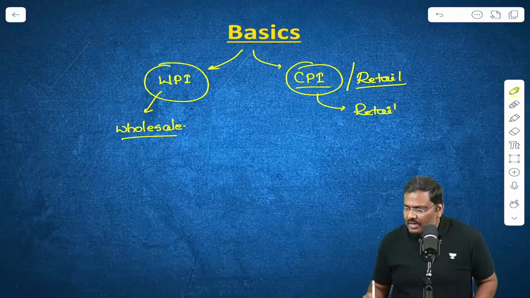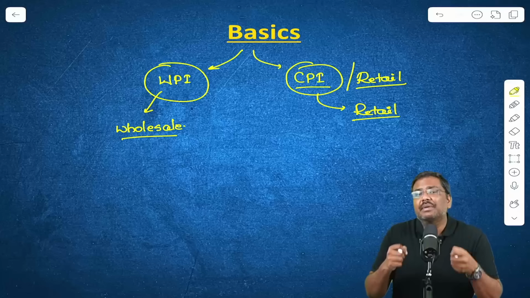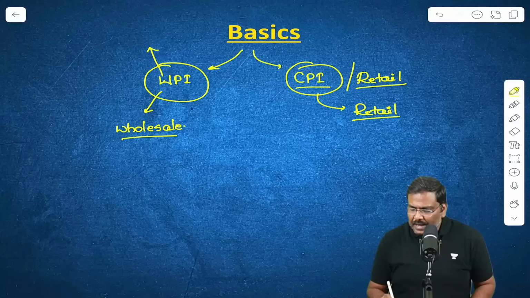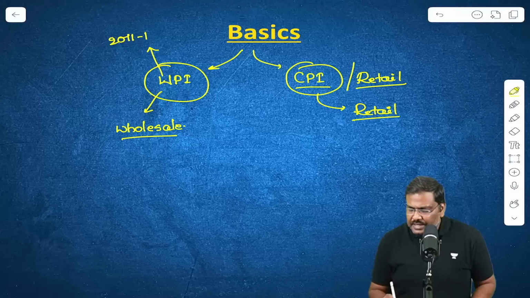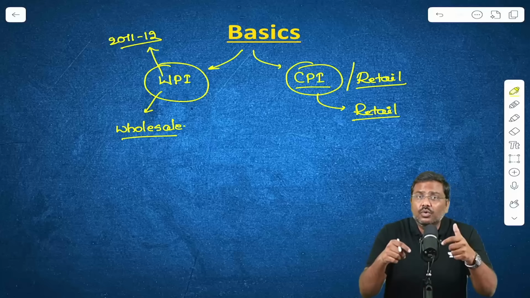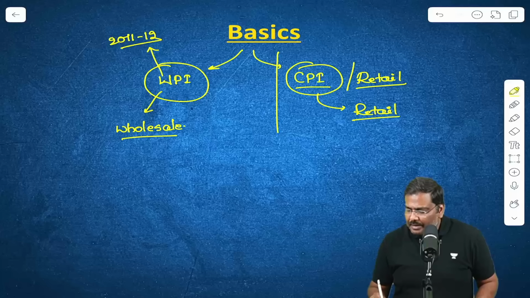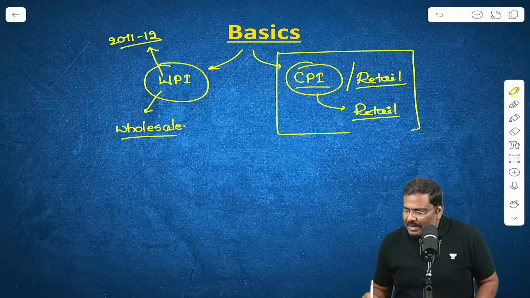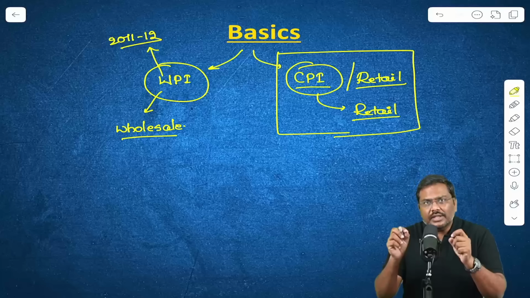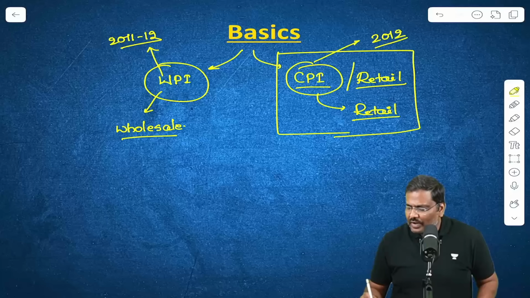And when I say retail level, what does it actually mean? It is a market where individuals such as you and me purchase the goods and services. The base year for the calculation of WPI right now is 2011-2012. The Government of India has set up a committee to review and recommend a change in the base year for WPI. And regarding CPI, let's focus only on the CPI now because that is the one which has been announced right now. So in the context of CPI, the base year until now was the year 2012.